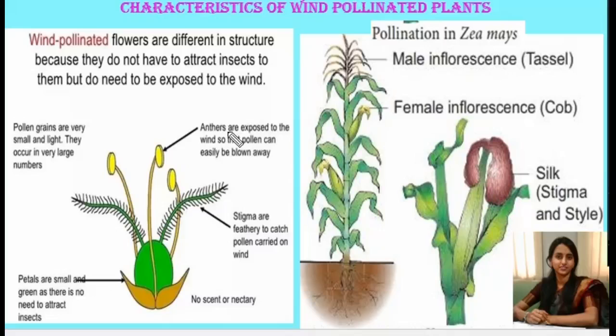So here you need to remember the characteristics of wind pollinated plants. The first one is pollen grains are light in weight and non-sticky. The plants possess well exposed stamens. Number 3, often a large feathery stigma to trap the airborne pollen grains. Wind pollinated flowers have a single ovule in each ovary. The 5th point is numerous flowers packed into an inflorescence. And wind pollination is quite common in grasses.